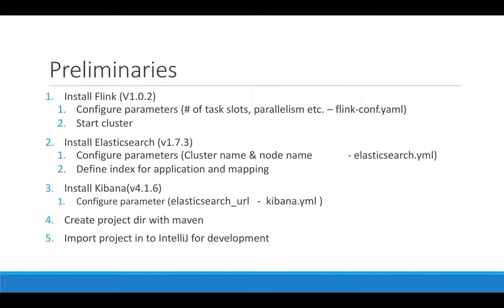Third would be installing Kibana, which is very similar to installing Elasticsearch. The tar file would have to be unzipped and it would be ready to go. The only parameter to configure here would be the Elasticsearch URL, which tells Kibana where to talk to Elasticsearch. The fourth step would be to create a project using Maven. And fifth would be to import this project into IntelliJ for development.